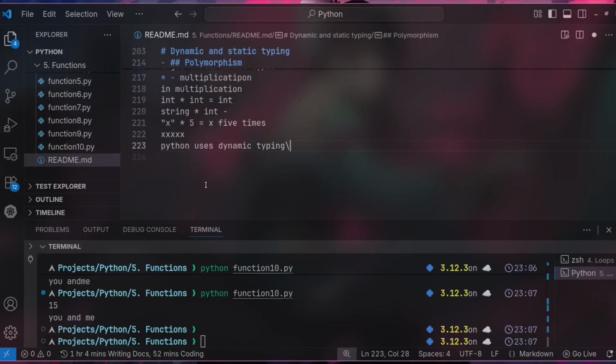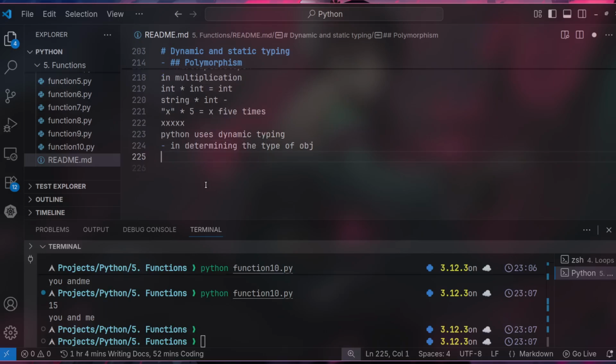This is used to do what? Someone may ask. This is used in determining the type of object. We did say initially, when you create a variable, Python by its own self creates an object until we have an output, and the object can be destroyed. So Python uses dynamic typing in determining the type of object as the program executes.